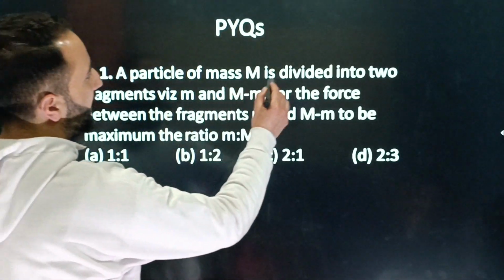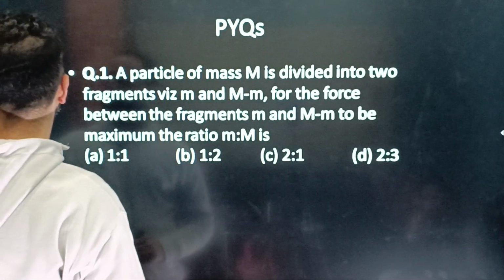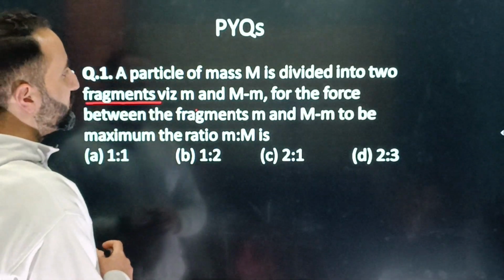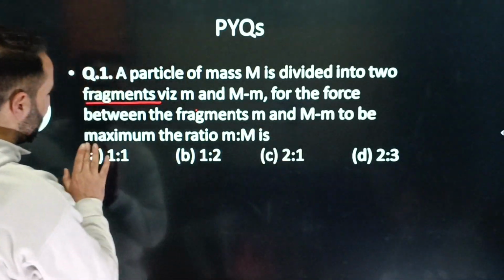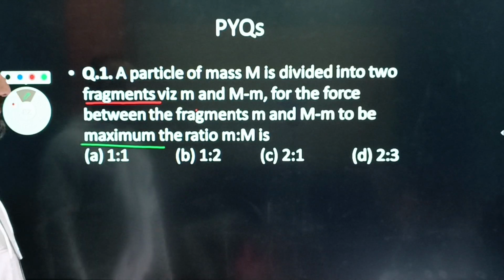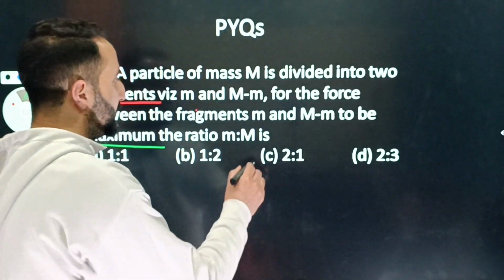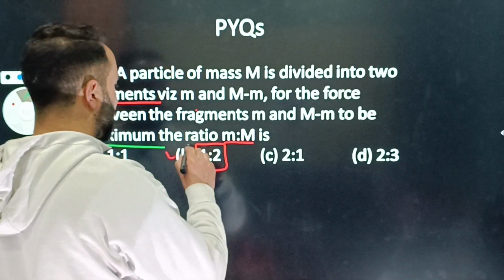A particle of mass capital M is divided into two fragments, ठीक है बेटा. So two fragments are there, with small m and capital M minus small m. For the force between the fragments small m and capital M minus small m to be maximum, याद रखना बेटा, the ratio of small m to capital M is, okay? So answer is obviously 1:2, ठीक है ना बेटा, क्योंकि मैंने आपको बोला था बेटा that this capital M must be divided into two equal halves, only then the force will be maximum. So small m is to capital M, the answer is simply 1:2, okay? So this is the answer, okay?